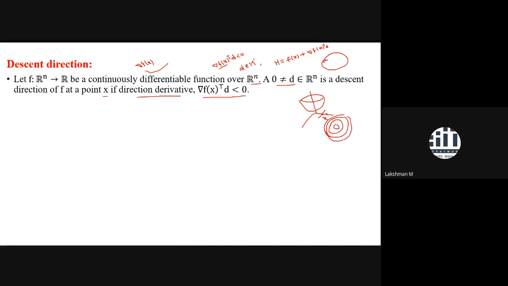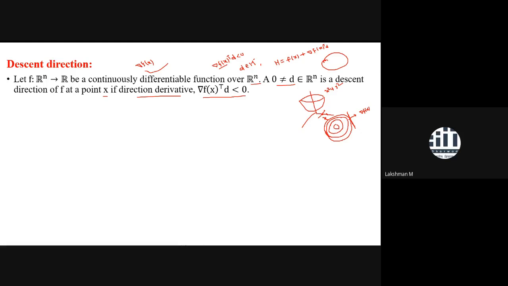Several contours would come for different values of the function, or z. If you call it z equal to x square plus y square, suppose it is a plot of x square plus y square, then you will define different contours. With respect to that, what will happen? If you take this one as a tangent line to this contour, then this would be the direction of gradient. Gradient always happens to be normal to the tangent at a specific contour. So this is the direction of gradient.